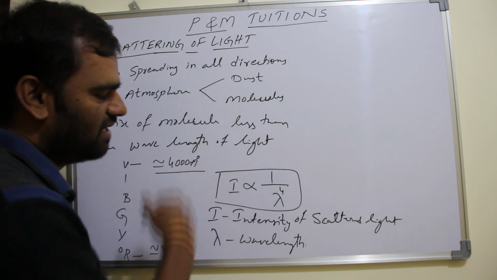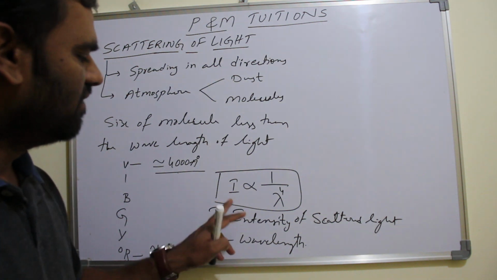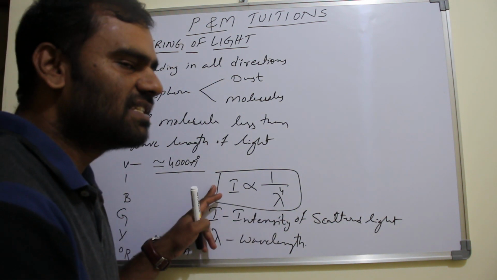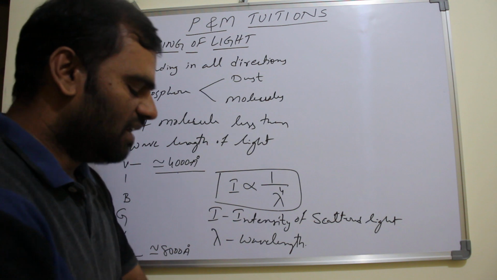So this is the relationship, with which we can understand the intensity of the scattered light and wavelength.